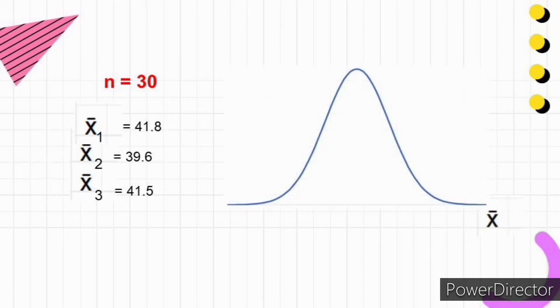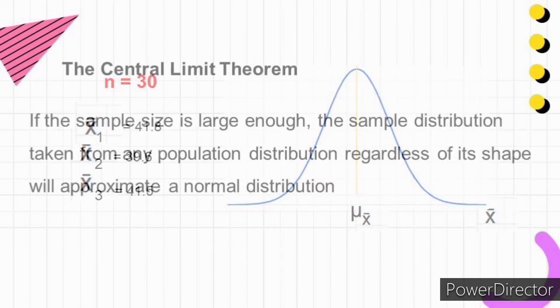And then if you plot all this on a graph, the graph will have the shape of a normal distribution. Even if the population distribution is unknown, even if it's not normal, this graph where we plot all of the sample means, or the means of each sample, so this will be x bar, will have the shape of a normal distribution. So that's the gist of the central limit theorem.